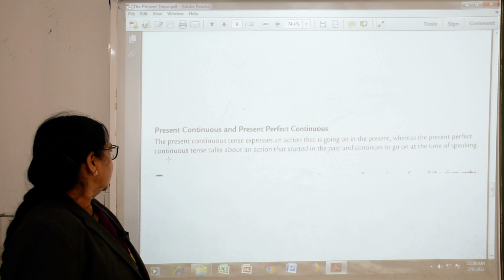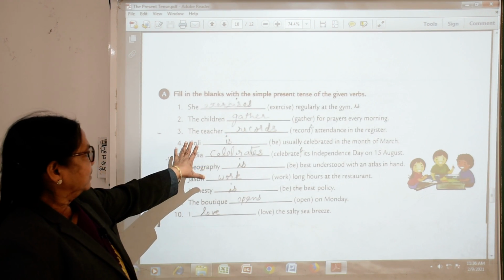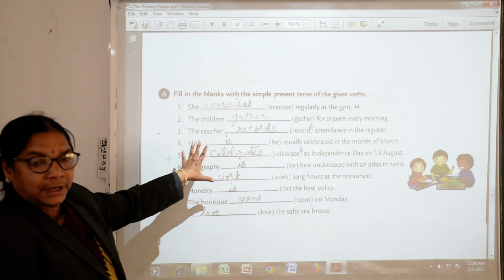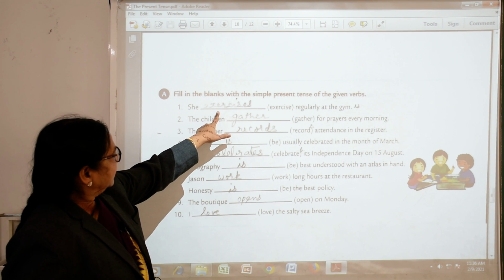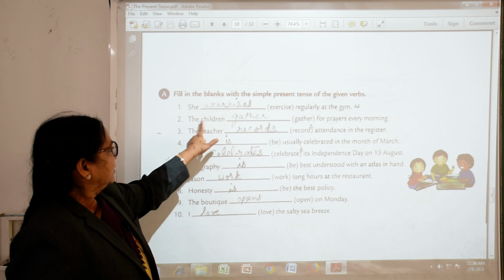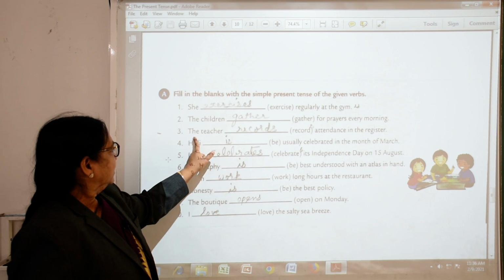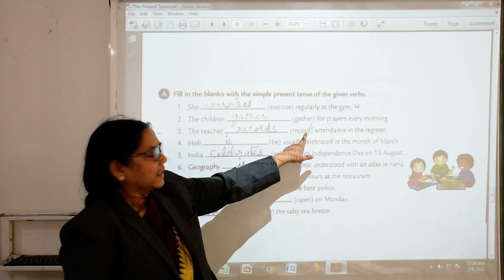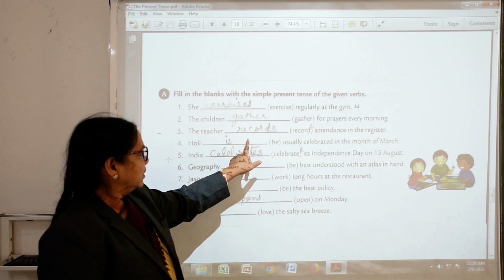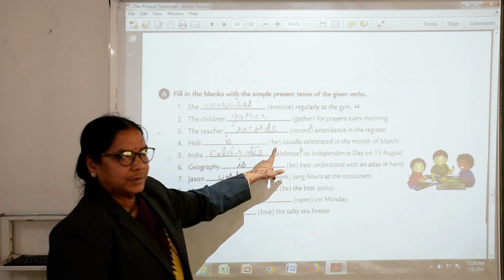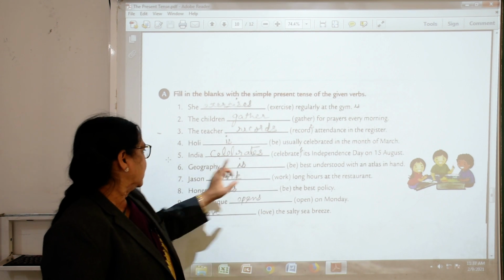Now, some exercises are there here, I will put them in the PDF afterwards. See here, she exercises, the children gather, the teacher records. Here S will come. Holi is usually, B will not come.